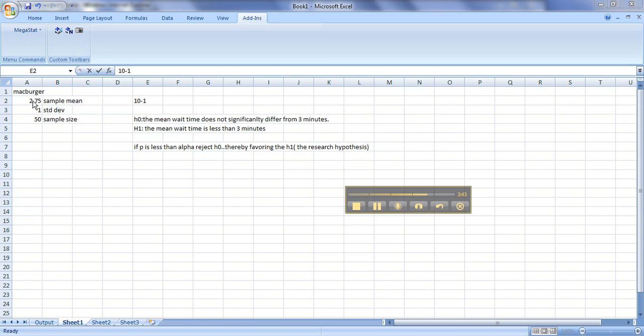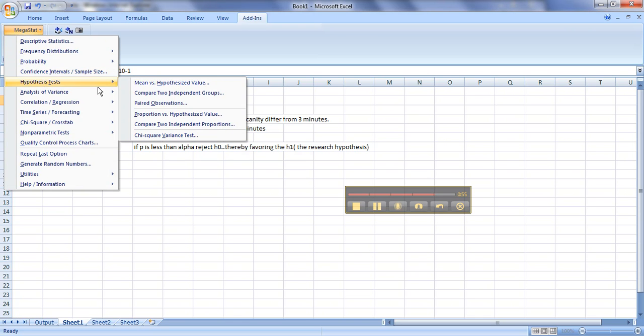So our sample mean is 2.75. Notice how I ordered this. You can imitate how I'm doing this for your homework. The golden rule for research is if your p-value is less than your alpha, reject the null, thereby favoring your research hypothesis. All of this information is more heavy duty in the lab when you do the video. So I'll just remind you, you go to MegaStat, you go to hypothesis test, go to mean versus hypothesized value.